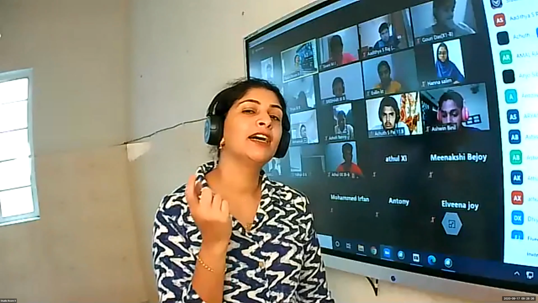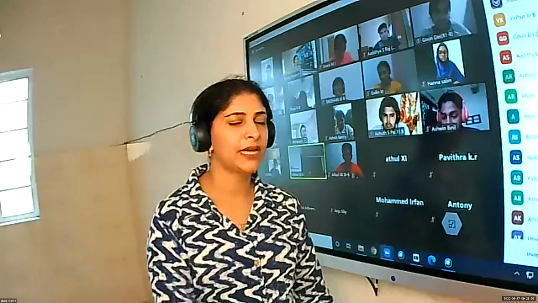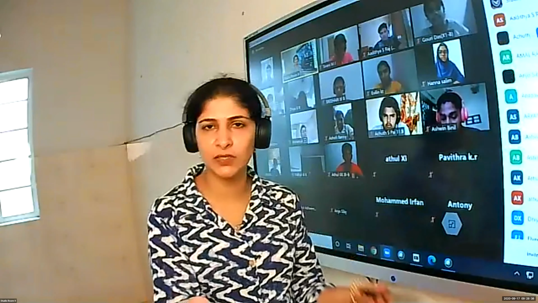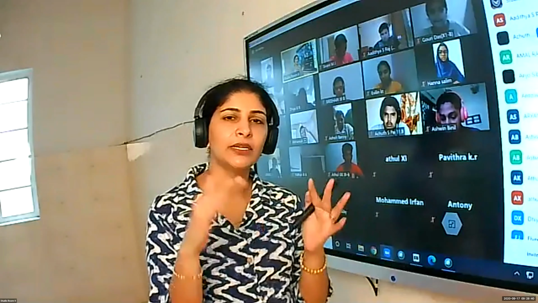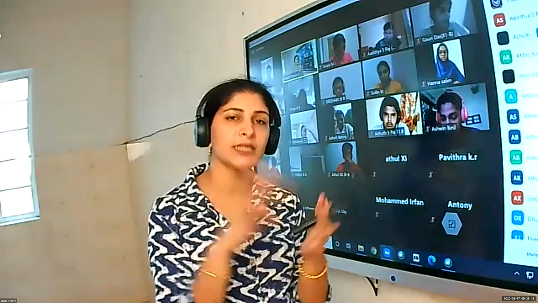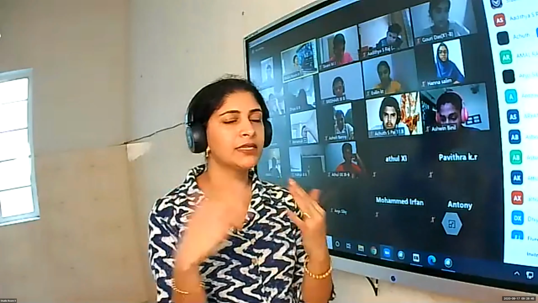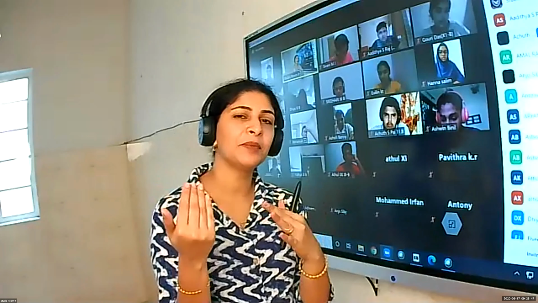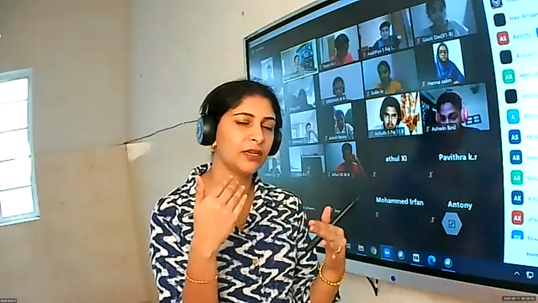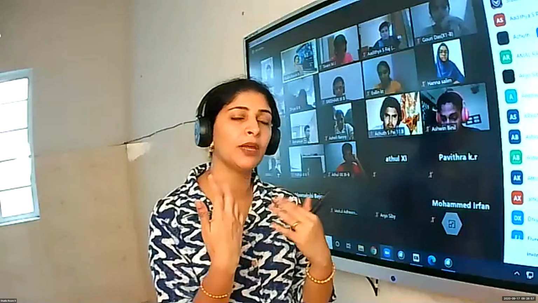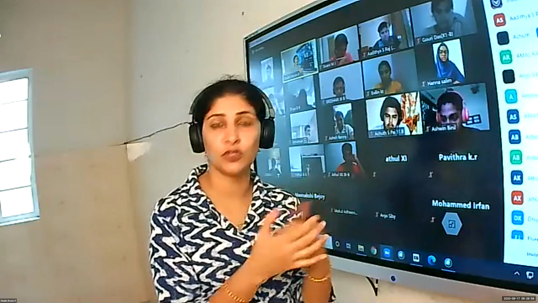Then slash t. Tab. Horizontal tab. That means 4 spaces will be displayed on the screen. Slash t hi means 4 spaces, then hi will be displayed. Slash n hi means the hi will go to the next line. So slash n stands for new line. These are the 3 major important escape sequences that we have to study.